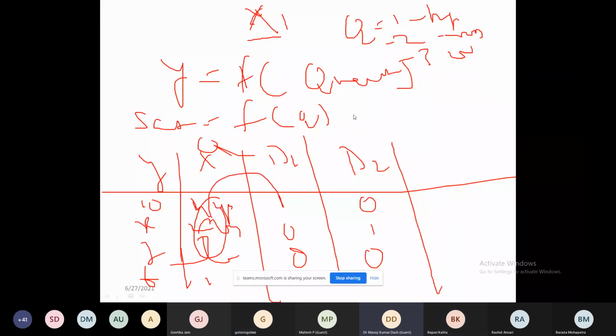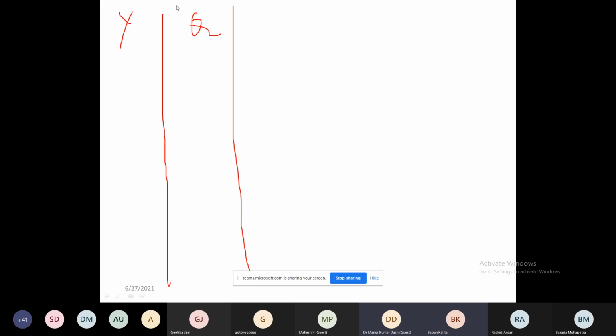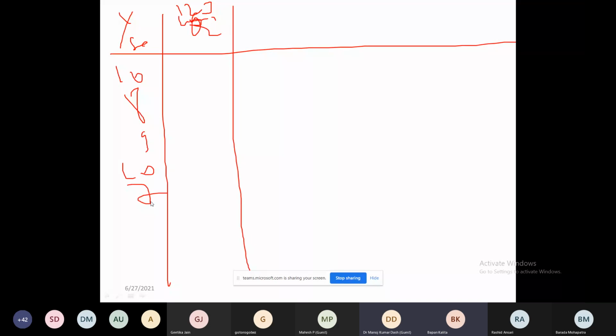Is it understood? Shall I tell you again? Can I repeat? Yes, sir, please. Okay, now see. This is your y. Look at this very carefully. This is your quality parameter, and the quality parameter has 3 options: 1, 2 and 3, low, average and high. This is very important, pay attention. This is the satisfaction level. Some say 10, some say 8, some say 9, some say 10, some say 7. This is the satisfaction variable. But here, he said he prefers high, he prefers moderate, he prefers high, he prefers low, he prefers high, he prefers moderate.